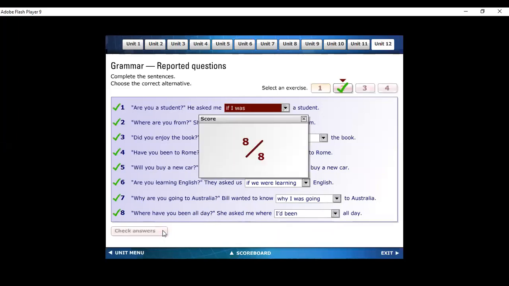Let us check the answers. All right, all correct. 8 out of 8. Excellent job, everyone. All right, so it is now confirmed that you have understood good enough about reported speech and the concepts of reported speech, which is perfectly fine.